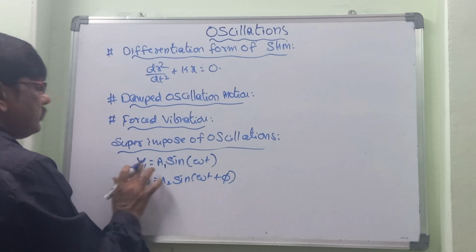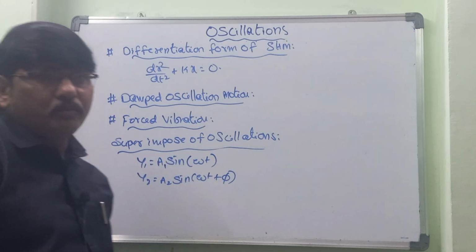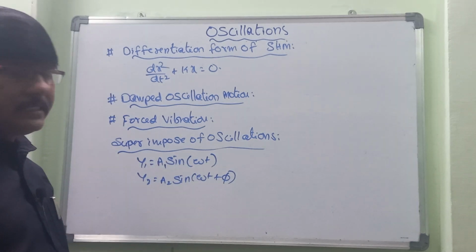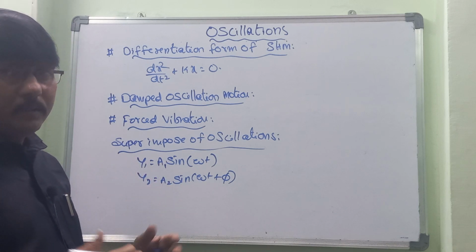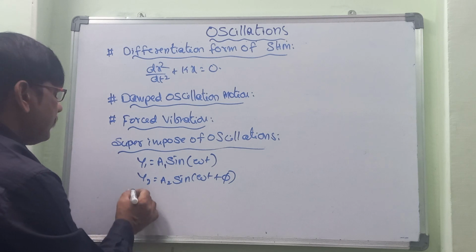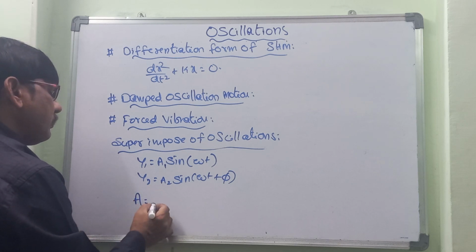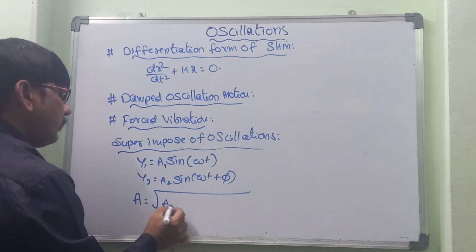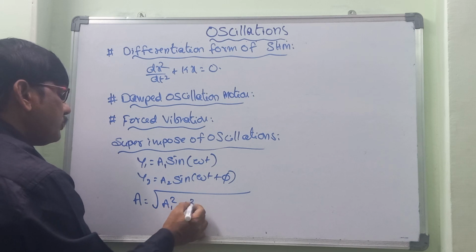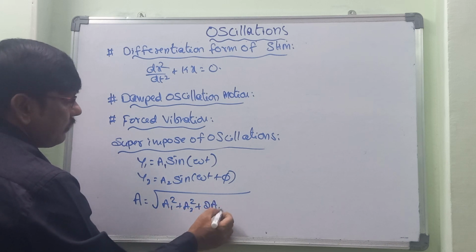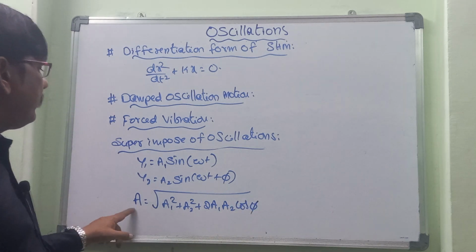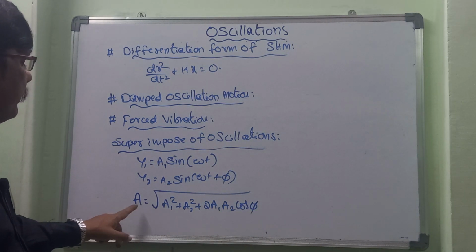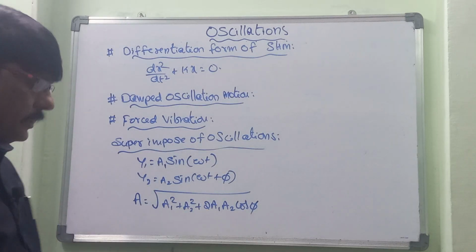These are the expressions of two different particles. If these two are superimposing, combining and mixing, in such case the resultant amplitude A is equal to the square root of A1 square plus A2 square plus 2 A1 A2 cos phi. This is what we call superposition, giving the maximum amplitude.